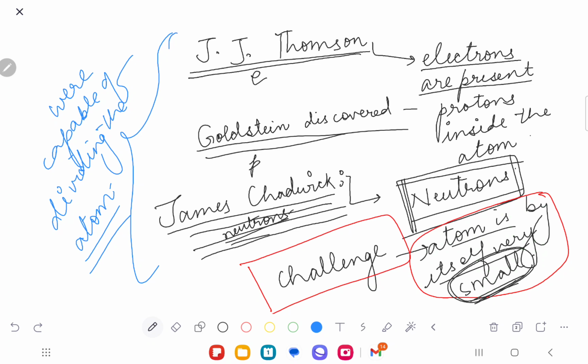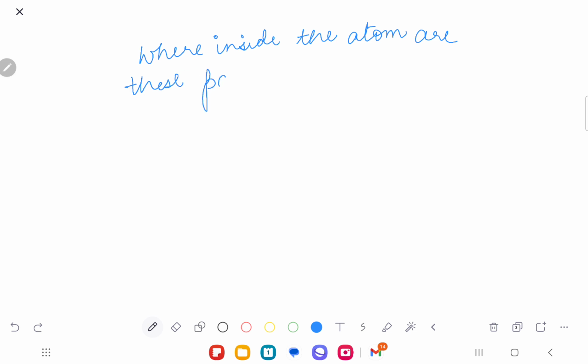So my point here is that when we have this J.J. Thomson thing, the challenge was where inside the atom are these particles located? Are you understanding? So the very first part was that J.J. Thomson came.